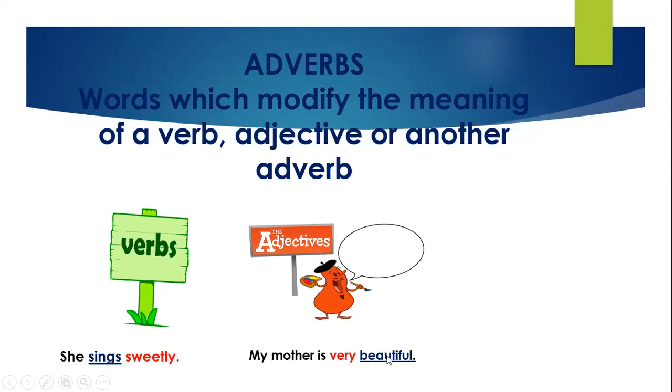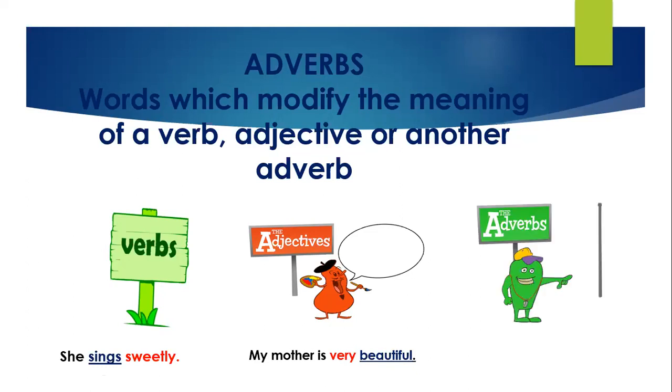Next, I told you that adverbs also modify the meaning of another adverb. Now, if I talk about adverb, example is, he runs extremely fast. First of all, see, fast is adverb. How does he run? He runs fast. So that means fast is already an adverb, but extremely is also adding something to the meaning of fast. That means extremely is also working as adverb here, that is adding something to the meaning of another adverb.